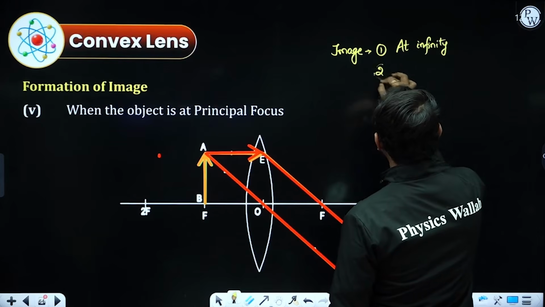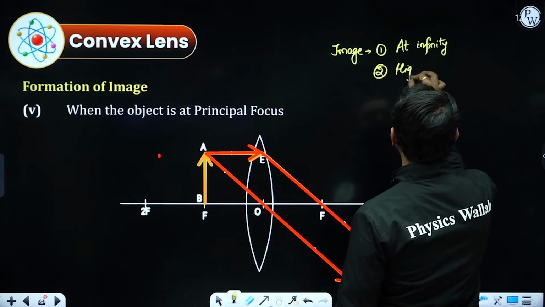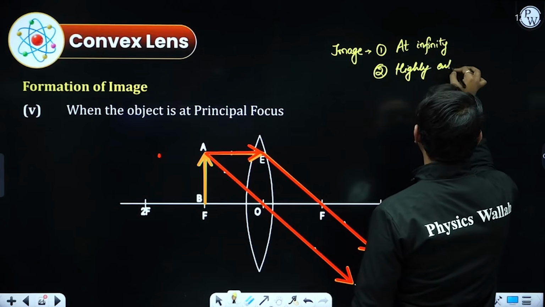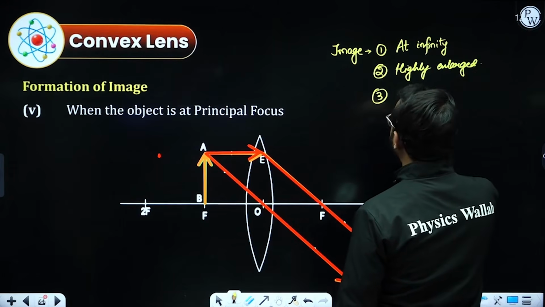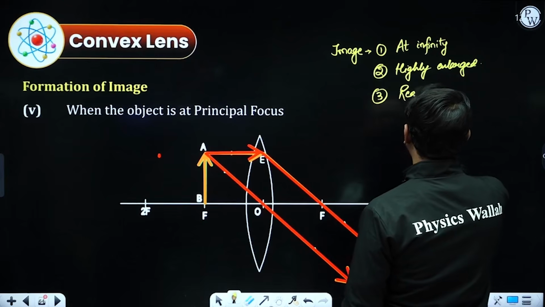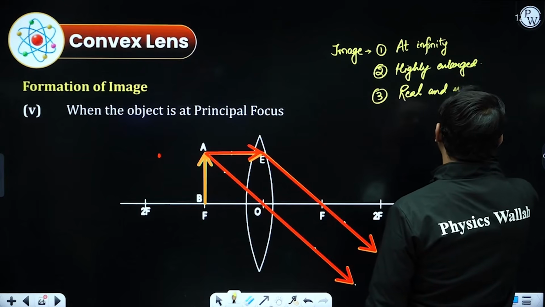What will be the size of the image? That will be highly enlarged. Highly enlarged. What will be the nature of the image? Only a screen can obtain the image of it. So it will be real and inverted.